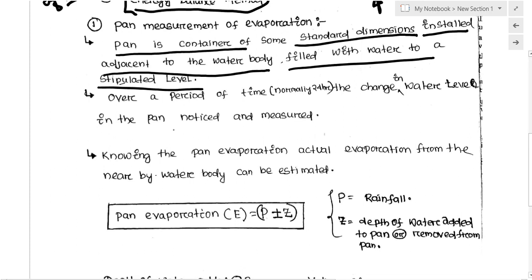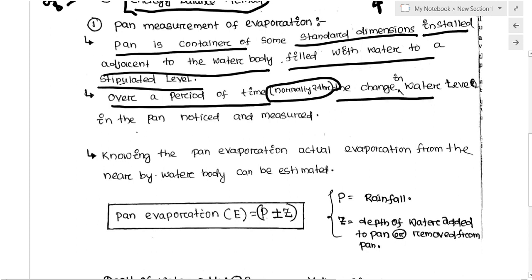Over a period of time, normally 24 hours, the change in water level in the pen installed near the water body is noticed and measured. Basically, in the 24-hour period we measure the difference in the water level.